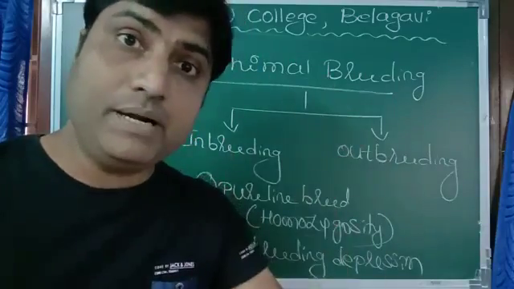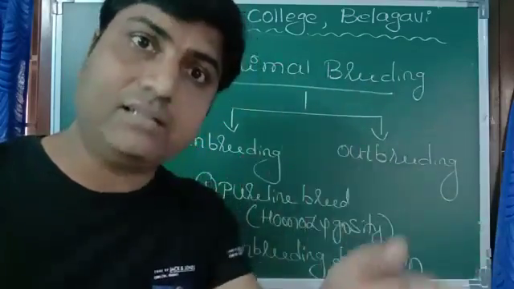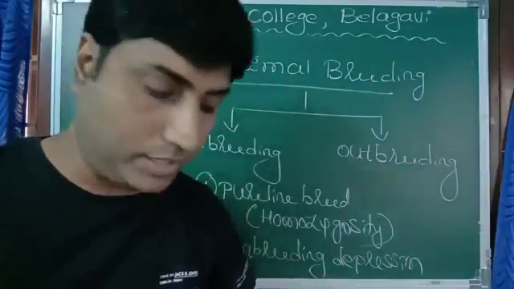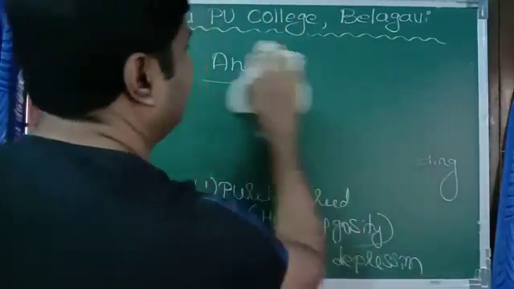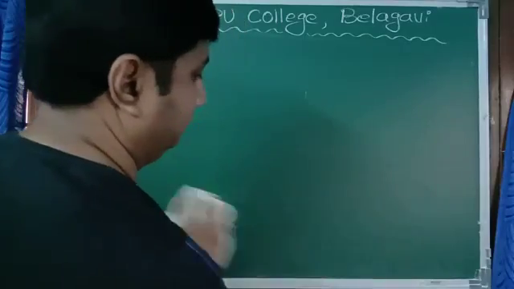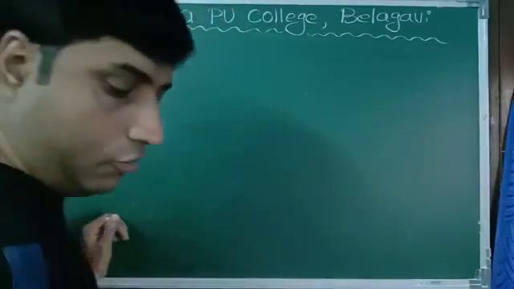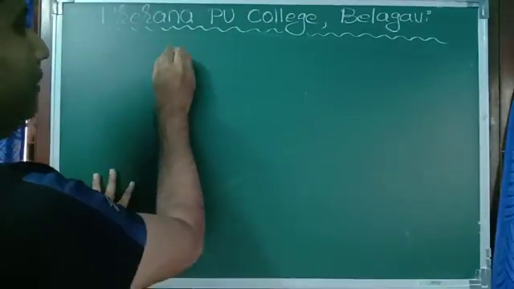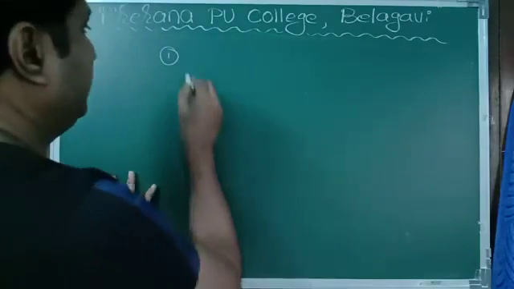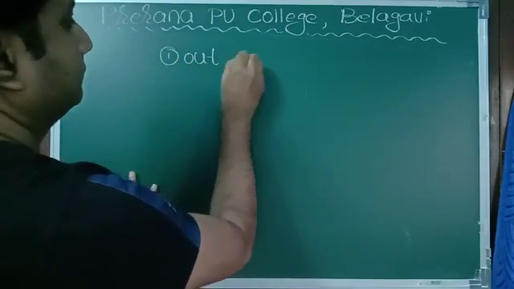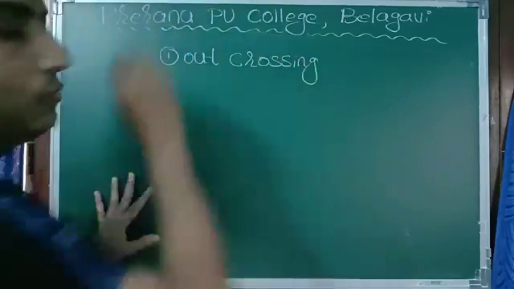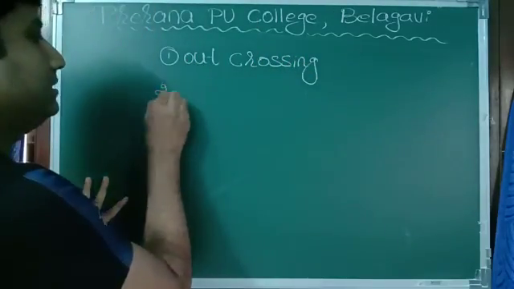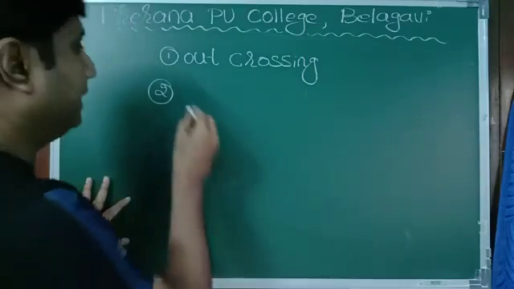Now what is outbreeding? Let us study about that. Again, there are three types of outbreeding program. Let us see what those are. In outbreeding, the first one is outcrossing. Second one is crossbreeding.